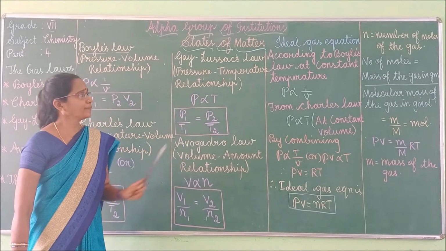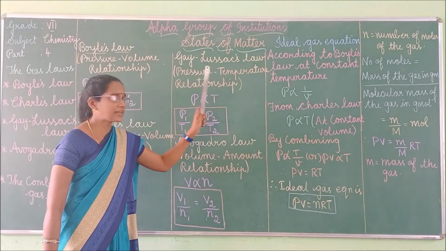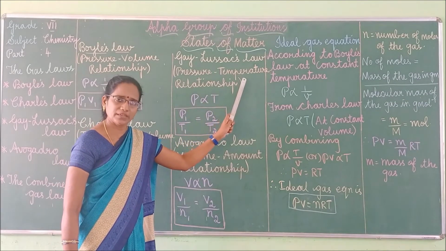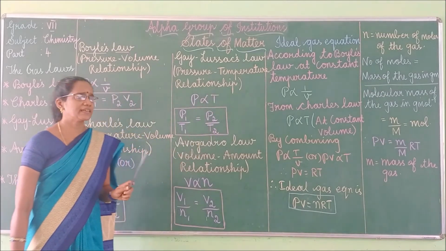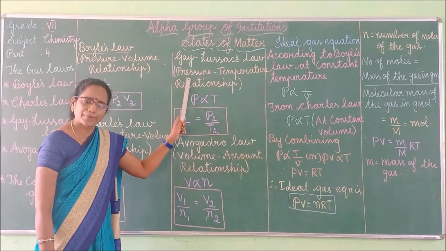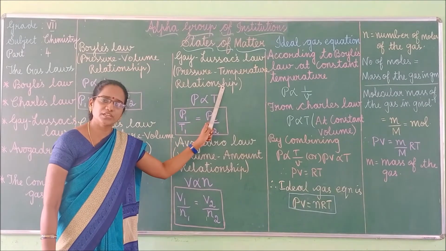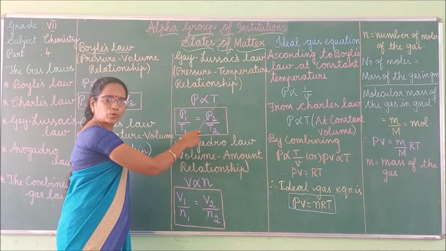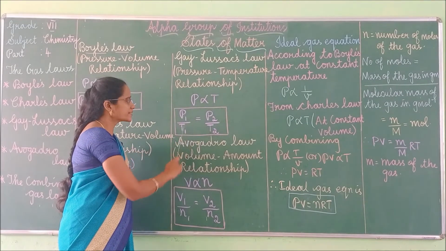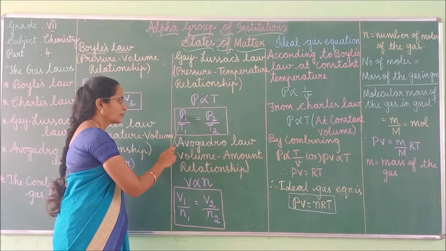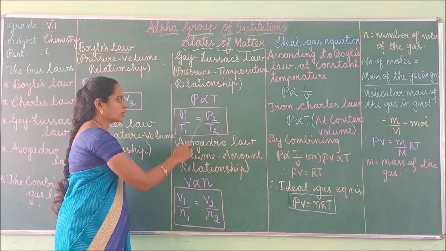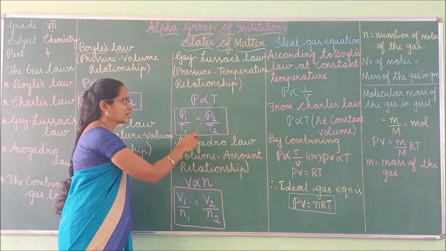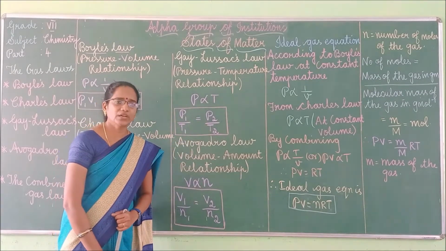I repeat again. Gay-Lussac's law gives the relationship between the pressure of the gas and the temperature of the gas. This law states that at constant volume, the pressure of the gas is directly proportional to the temperature of the gas. So, P is directly proportional to T. This can be mathematically written as P1/T1 = P2/T2, where P is the pressure of the gas and T is the temperature of the gas.